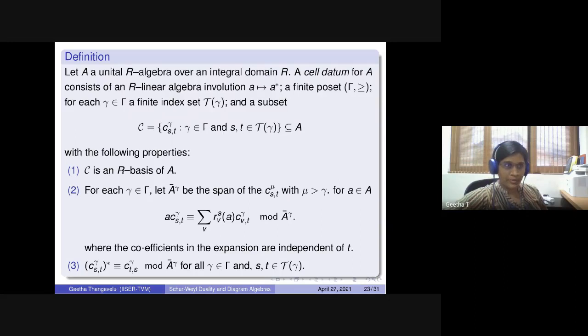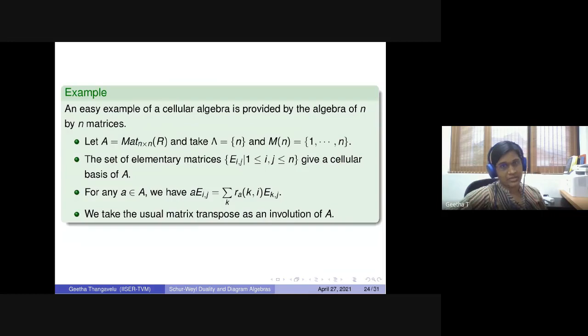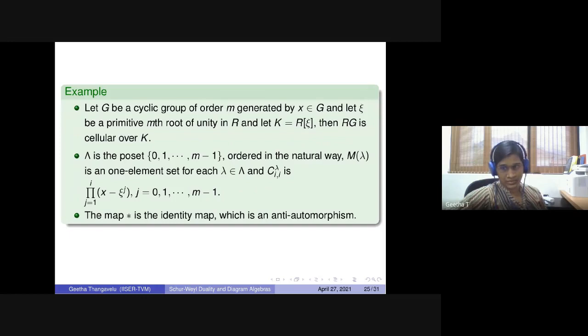For the symmetric group representation, there are two very nice bases. One is the Jucys-Murphy basis and the other is the Kazhdan-Lusztig basis, which allows you to study the representations over a different field. So the coefficients really carry a lot of information, and this entire setup is modeled on that. For example, matrix algebras are cellular, with the elementary matrices as cell basis and the matrix transpose as the involution. I can skip the rest due to lack of time.